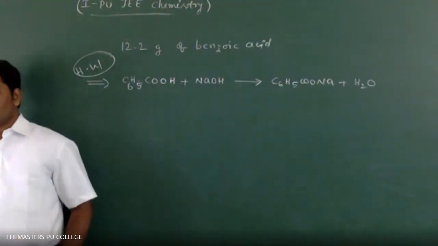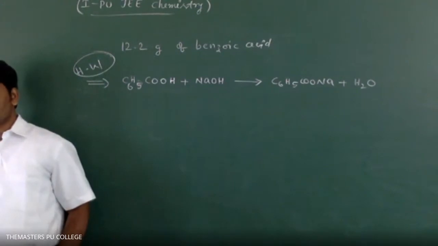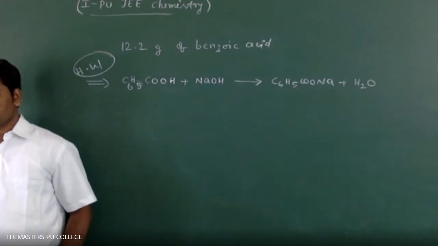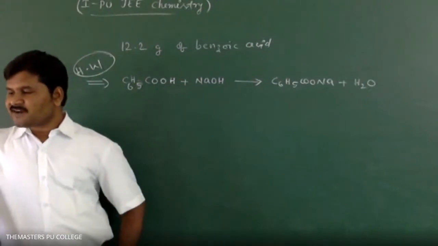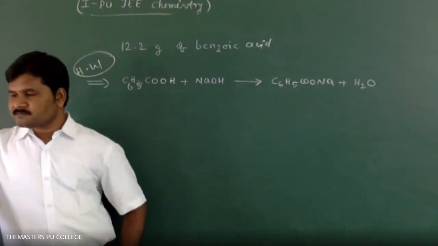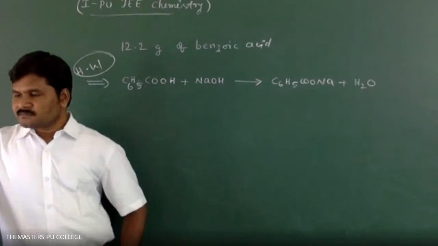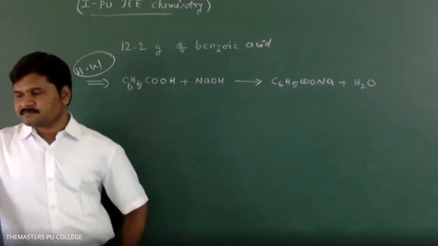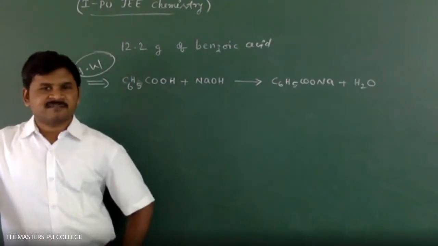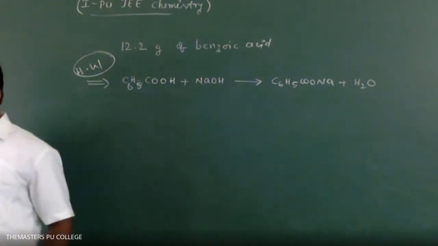Question: What is the volume of CO2 will be liberated at NTP if 12 grams of carbon undergoes combustion in the presence of oxygen? 12 grams of carbon undergoes combustion in the presence of oxygen.